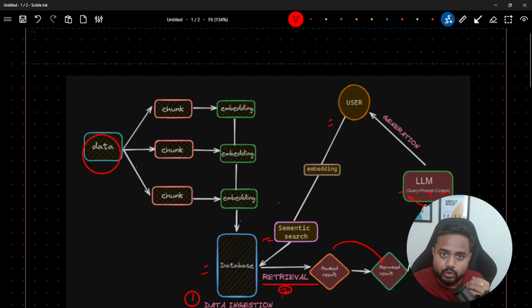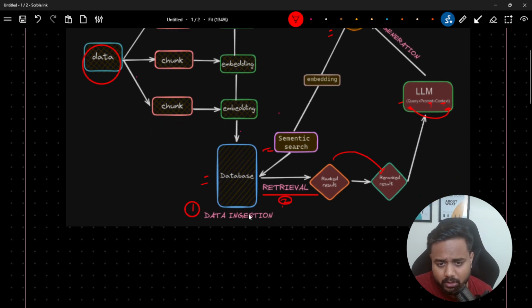You are a happy assistant, you are an angry assistant, or you are a sad assistant. So here we are giving emotions, we are giving an instruction to my model using this particular prompt. A prompt is just a specific instruction to my model, to my LLM. I hope this basic RAG flow is clear to all of you.